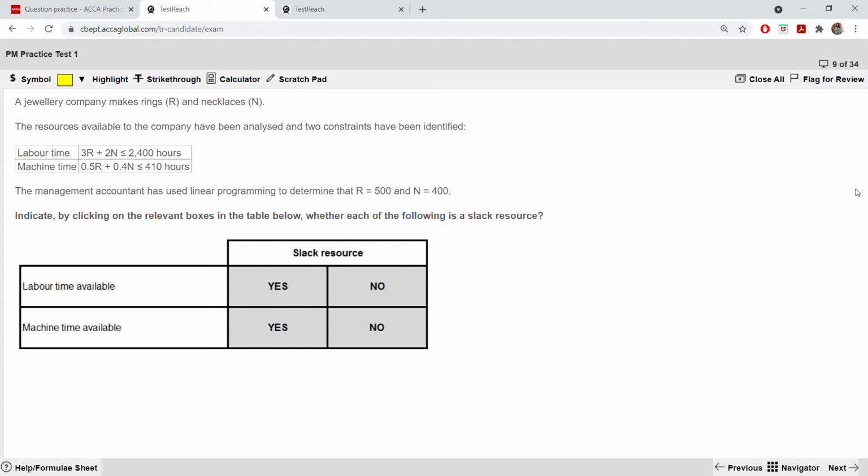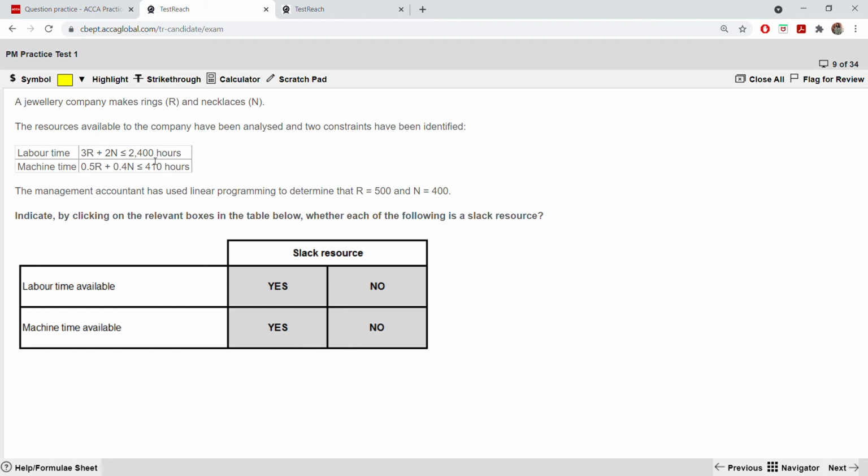So first is the labor time available. Okay. You have to do a working here to know what it is. You just cannot say yes or no. So how are you going to do it? Now you are going to put this R and N into the equation. So if you are putting here, let us look at the labor time. R is 500. So 3 into 500 will be 1500 plus N is 400. So 2 into 400 is 800. 1500 plus 800 is how much? 2300. So 2300 is less than 2400, right?